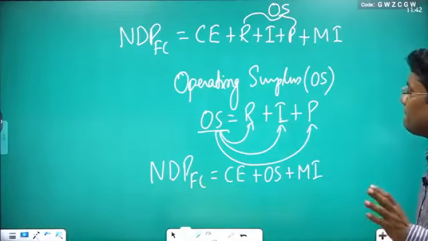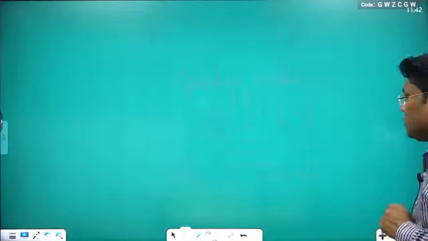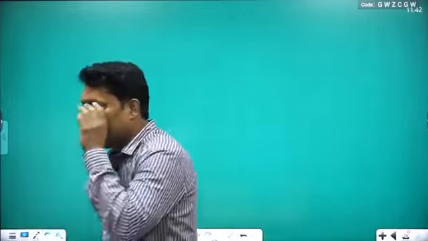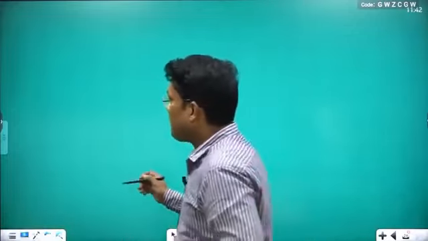Clear to all? Fine. Now the next one is known as the expenditure method. You have seen in these two methods, either you go from the production method or the income method, you reach the same destination. You calculate the value of output, and the net value you are producing is going to be the income of the economy.